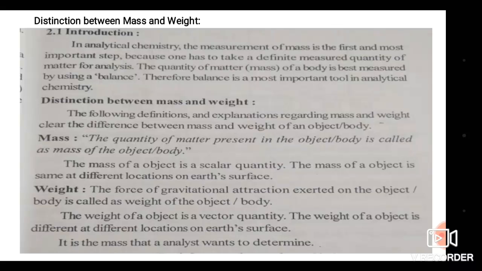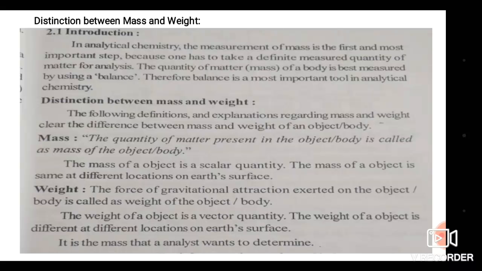What is the need for measurement of mass? In analytical chemistry, the measurement of mass is the first and most important step, because without taking a sample we cannot analyze it. Whatever sample is taken is taken by means of measurement.